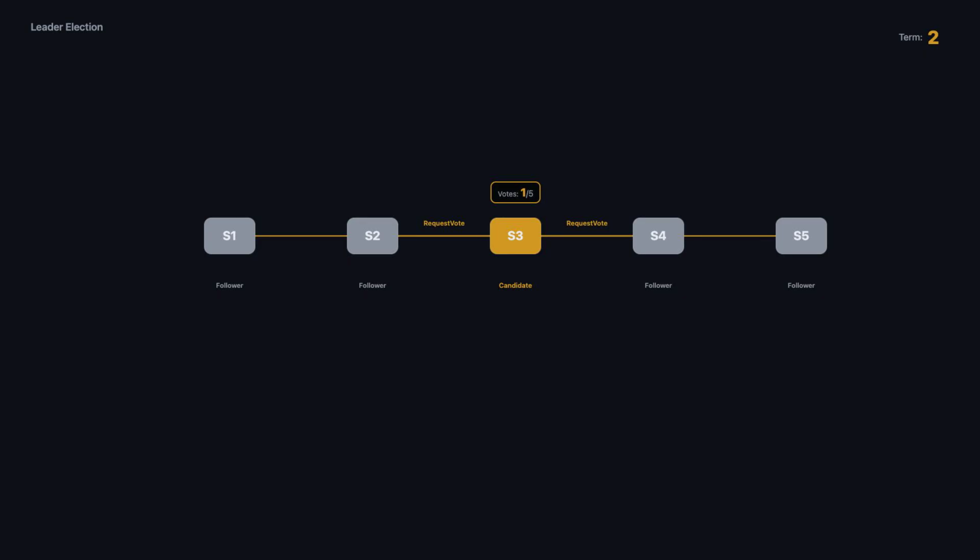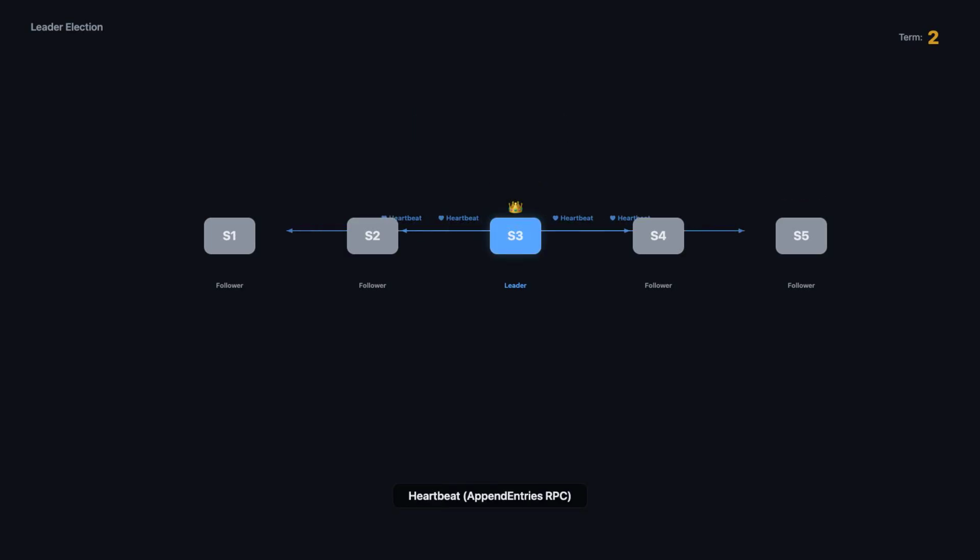S1, S2, and S4 receive the request. They check, is this term higher than mine? Have I already voted in this term? Since the answer is yes and no respectively, they each grant their vote to S3. S5 is slow and hasn't responded yet, but that doesn't matter. S3 now has 4 votes, which is a majority of 5. S3 becomes the leader of term 2.